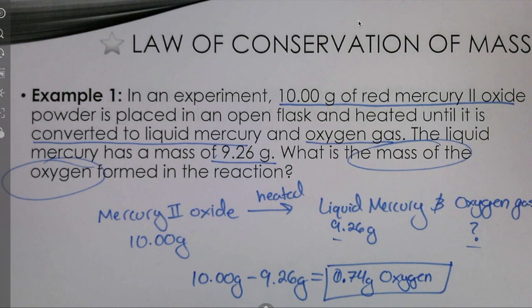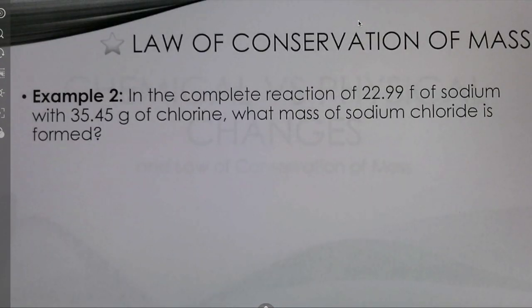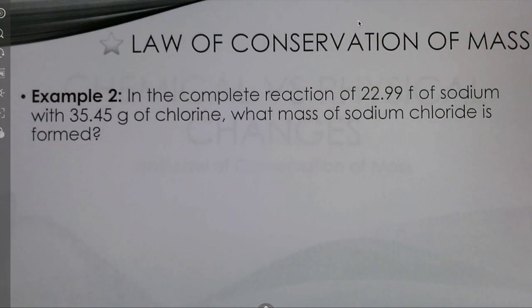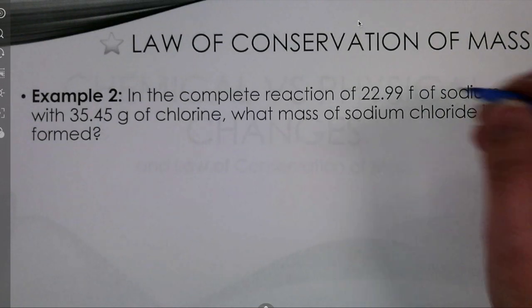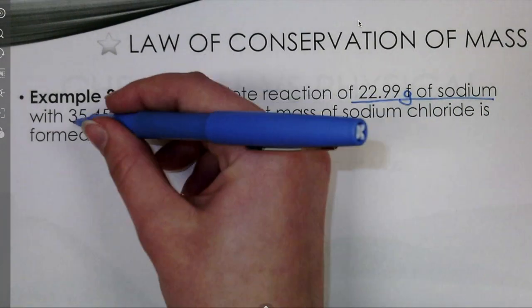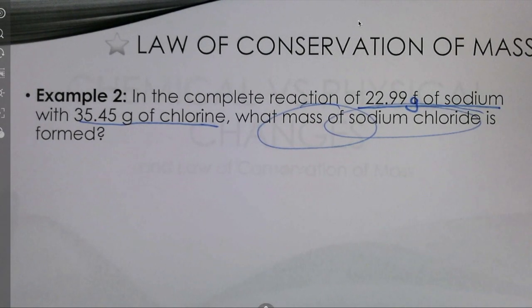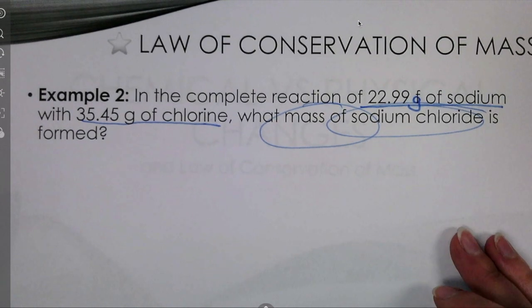Let's look at another example of this kind of problem. Another example says, in the complete reaction of 22.99 grams of sodium with 35.45 grams of chlorine, what mass of sodium chloride is formed? So this is the important information they're giving us, mass and elements. What mass of sodium chloride is formed? That's what they want us to find.